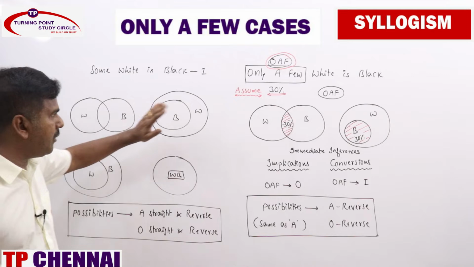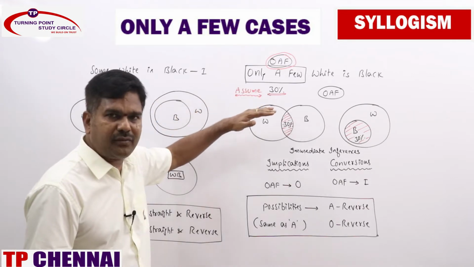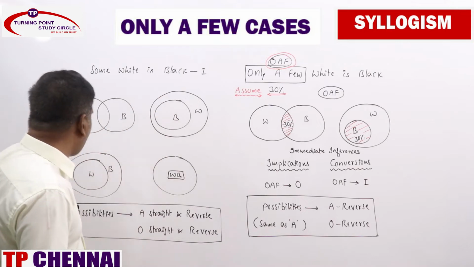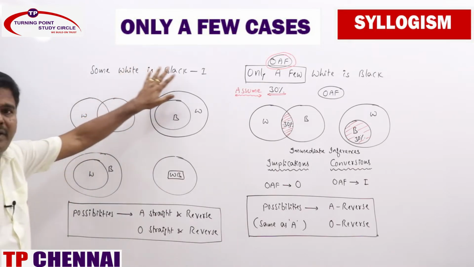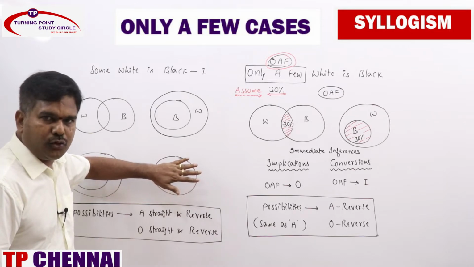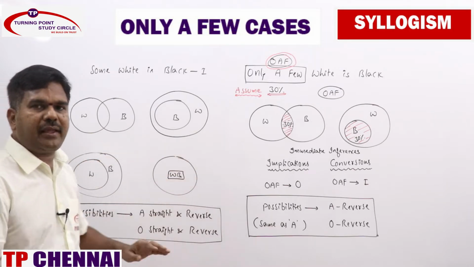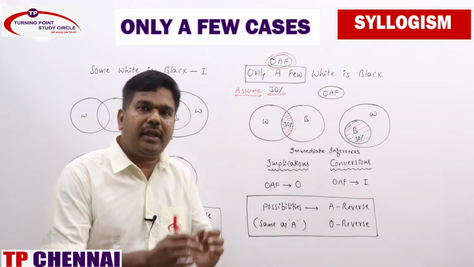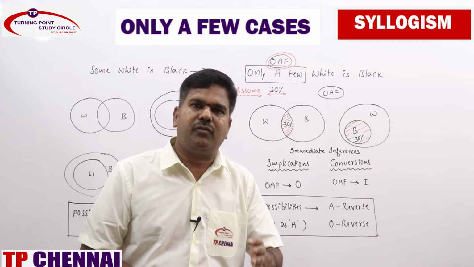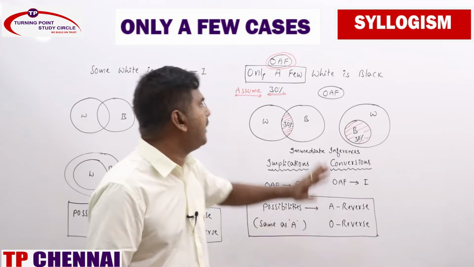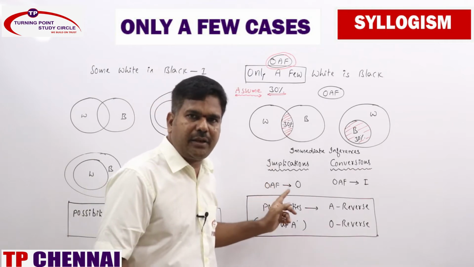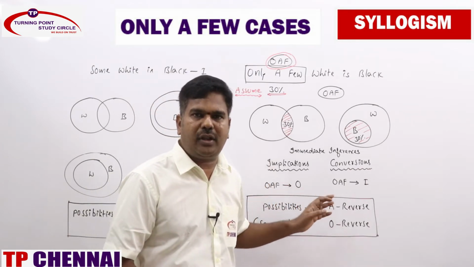So for I statement, we are making it as only a few, which means whenever we are saying only a few, we won't get all white is black. All white is black you won't be getting. That is the reason these two are to be eliminated. So all white is black is ruled out. We are having only a part of white is black. A part here, hereafter we always assume it as 30%. 30% white is black. In all the cases, all the statements hereafter relate to only a few.